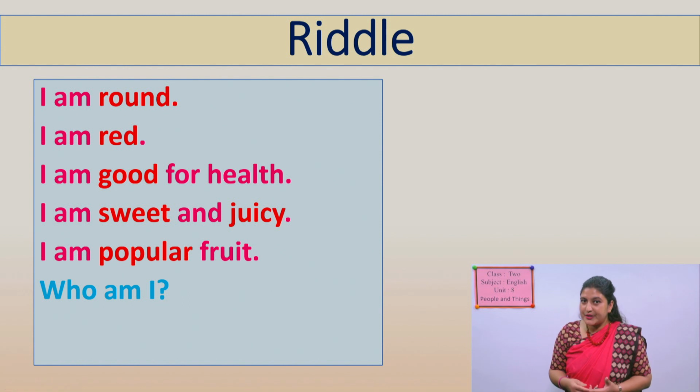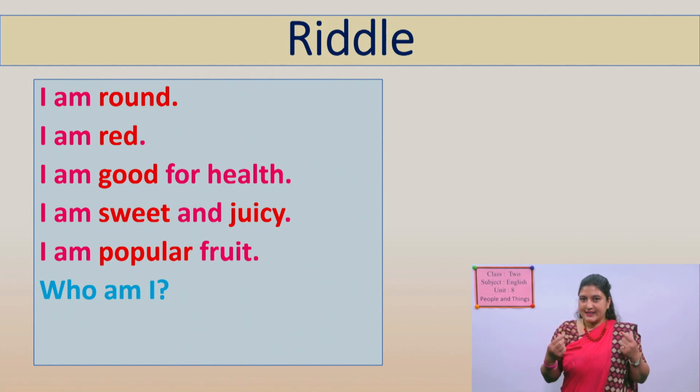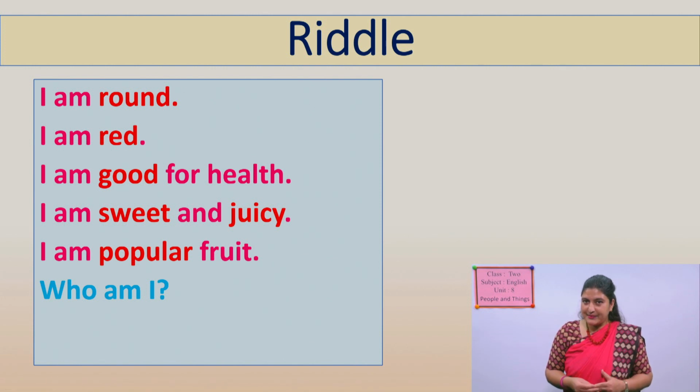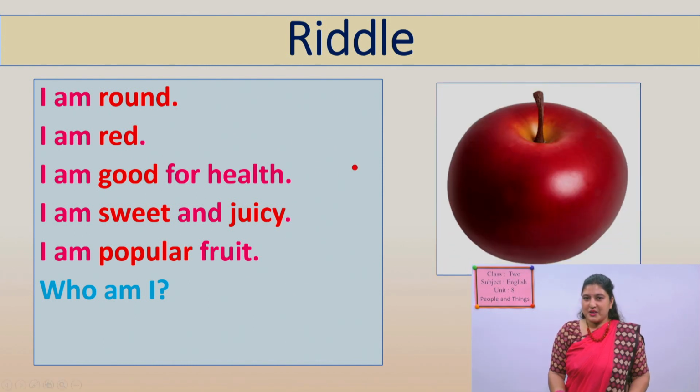Who am I? Guess. Round, red, good for health, sweet and juicy, popular fruit. Who am I? Yes, have you guessed? Okay, tell me the answer. Okay, I'll show the picture, then you have to tell the name. Okay? Now, look here. Who am I?